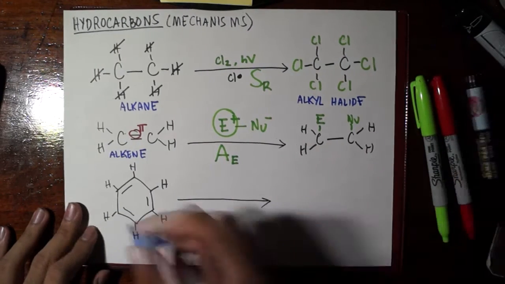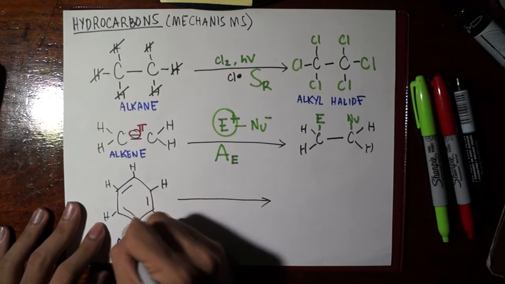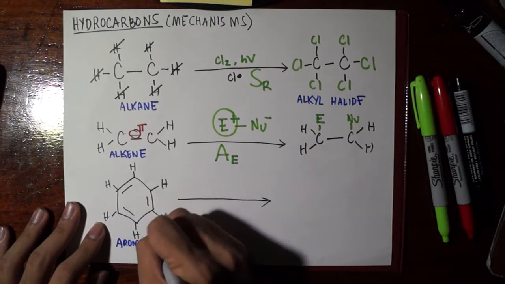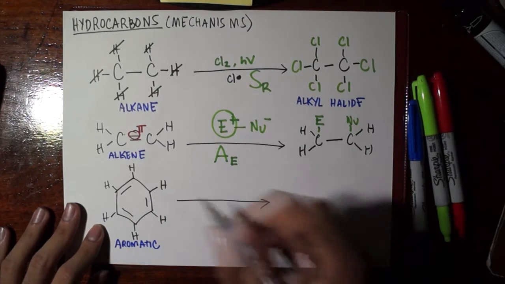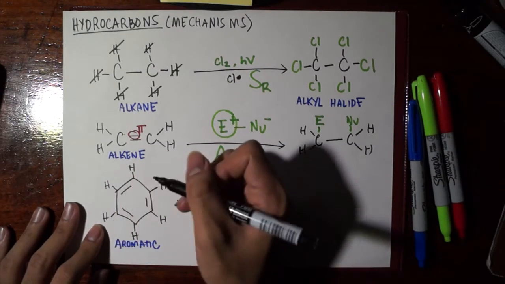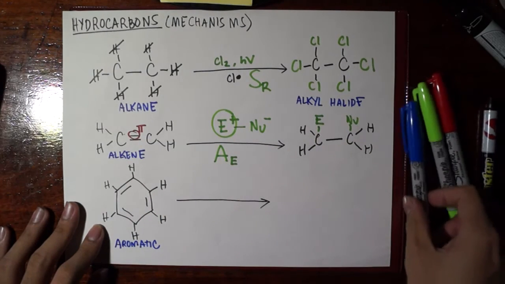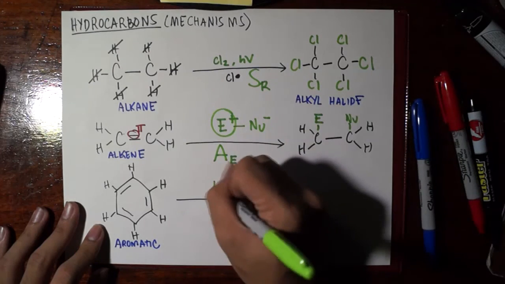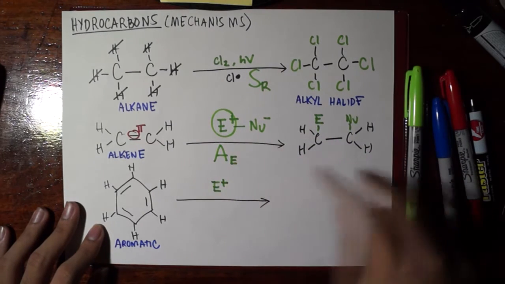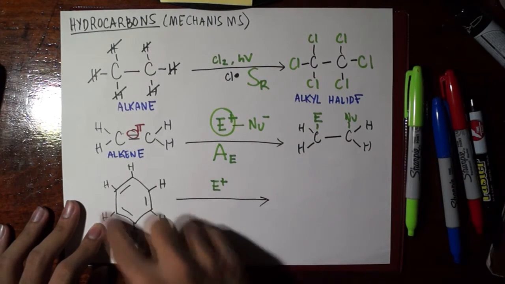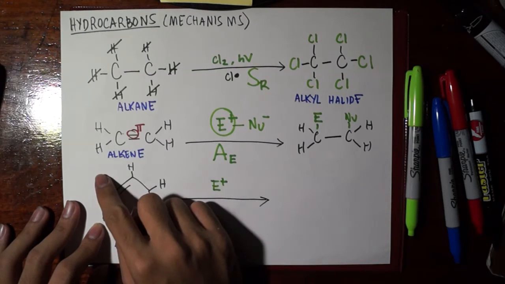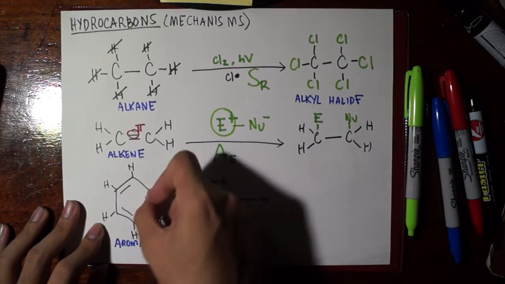Now we have here an aromatic hydrocarbon, and we know that since we have an electron-rich site inside the ring, it would attract also electrophiles. And the thing here is you want to preserve again the aromaticity of this, so you do not want to break any of the pi bonds here.